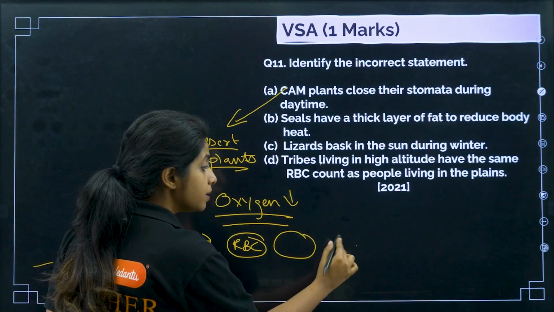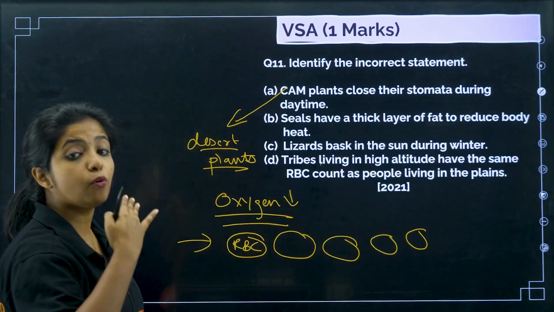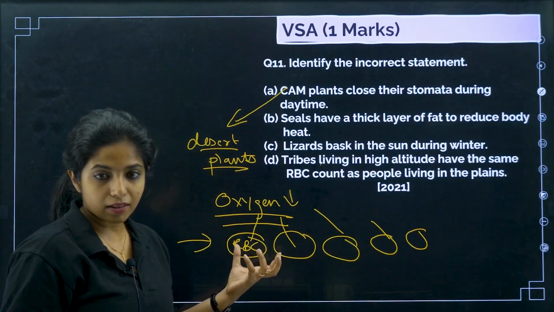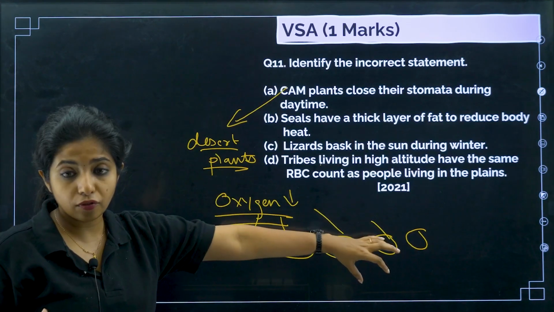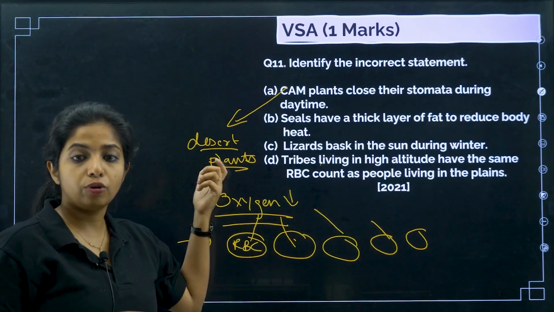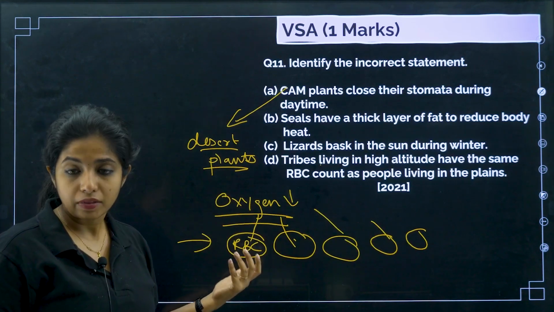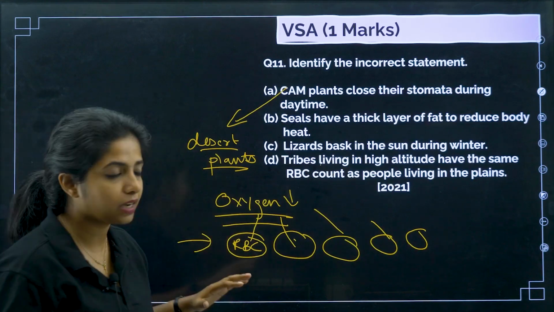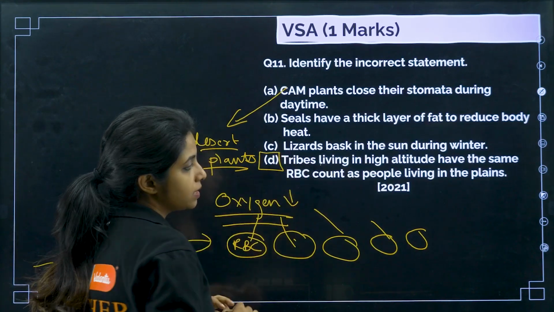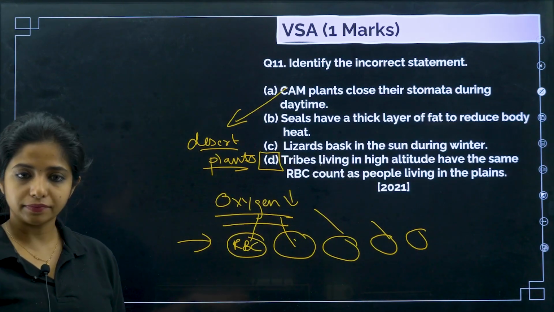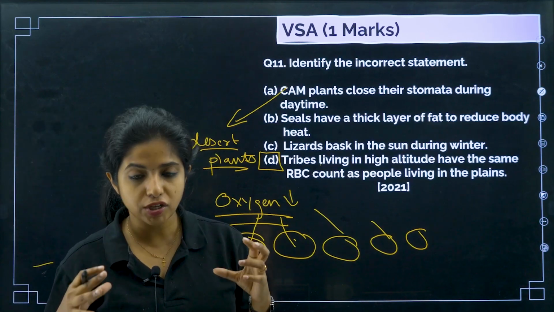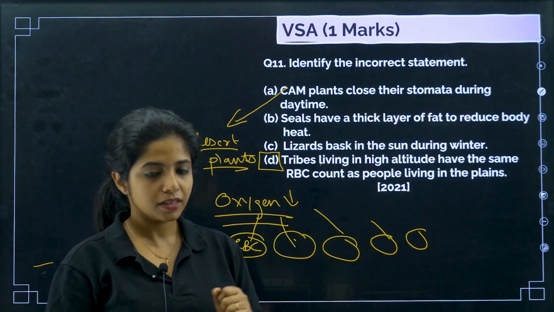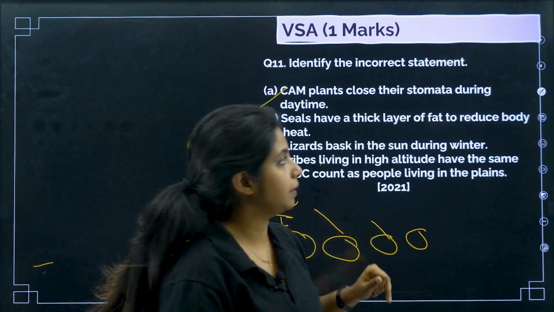What about more RBC? If there is more RBC in them, with the limited amount of oxygen, whatever is there can be taken up by a lot of RBCs, and this is how they survive. If they do not have both these things, how will they survive? You get it? So tribes living in high altitude have the same RBC count as the people living in plains. This is entirely wrong. They will be having a high amount of RBC than the people who are living in the plain area. So whatever amount of oxygen is there can be easily transported with the RBCs that they are having. Cool. So this is the answer, the incorrect statement.